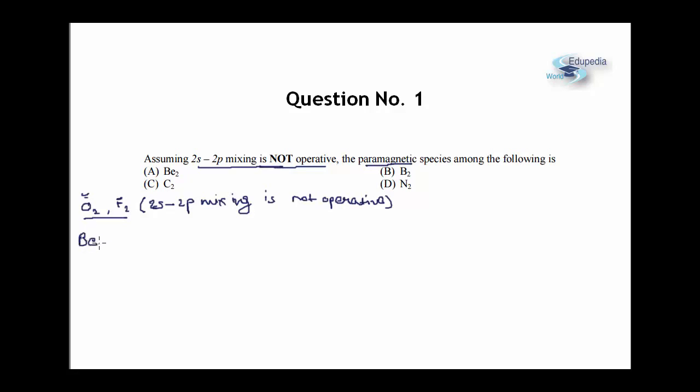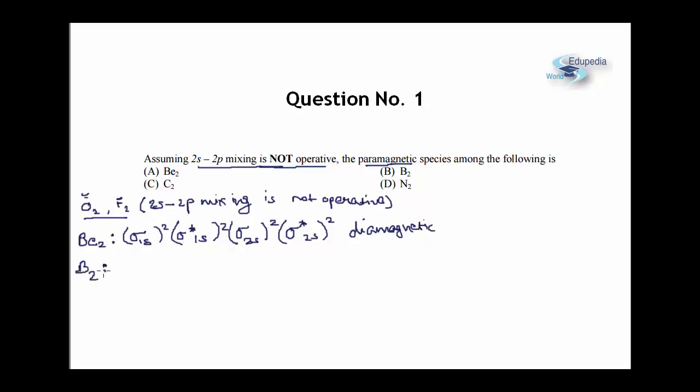For Be2 there will be a total of 8 electrons, and the MO configuration would be sigma 1s2, sigma star 1s2, 4 electrons. Then we will come to sigma 2s2 and finally sigma star 2s2. So that will make it a total of 8 electrons. So as you can see, there are no unpaired electrons, so this particular species will be diamagnetic in nature. Okay, so this won't be my answer. Let us come to B2.